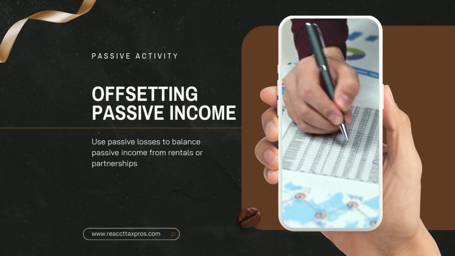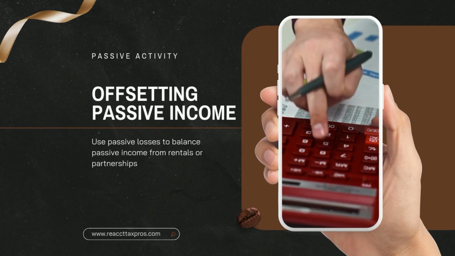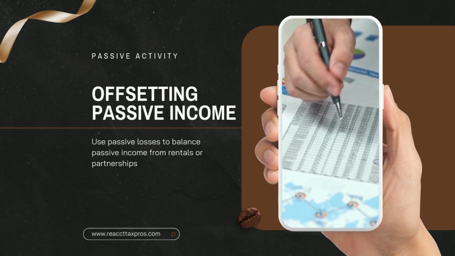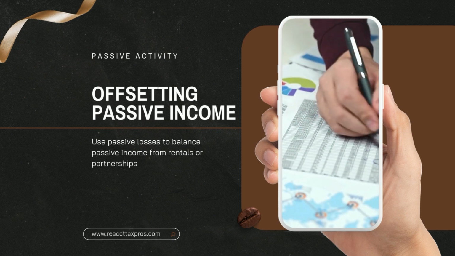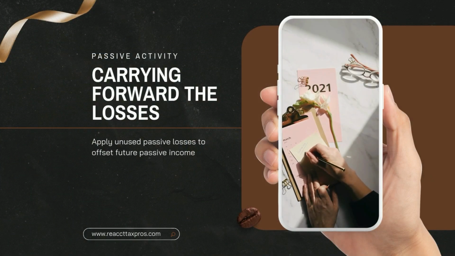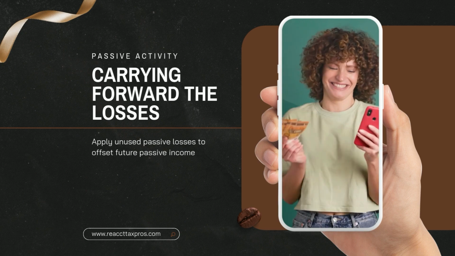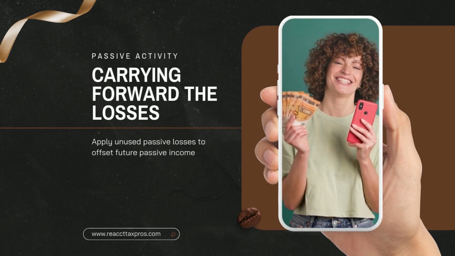And here are three things that could happen in that scenario. Number one, offsetting passive income. You can use the passive loss to offset passive income in the year that the loss is incurred. The passive income could be income from another rental property or from a limited partnership. Number two, carrying forward the losses. Now let's assume in the year that you incurred the loss, you had no passive activity to offset those losses against. So that loss would get carried forward to future years where you could use it to offset passive income when it occurs in those future years.